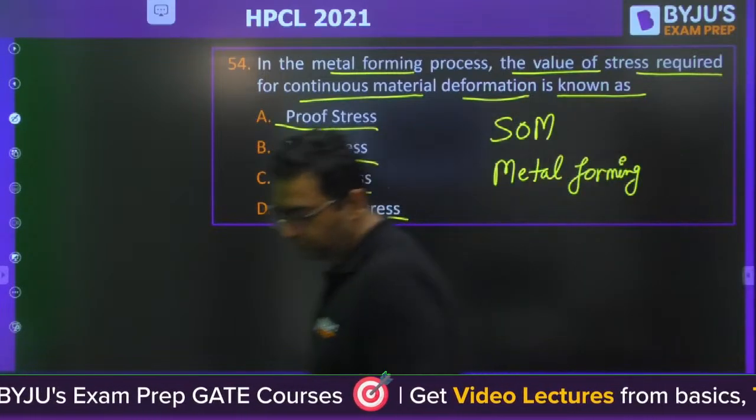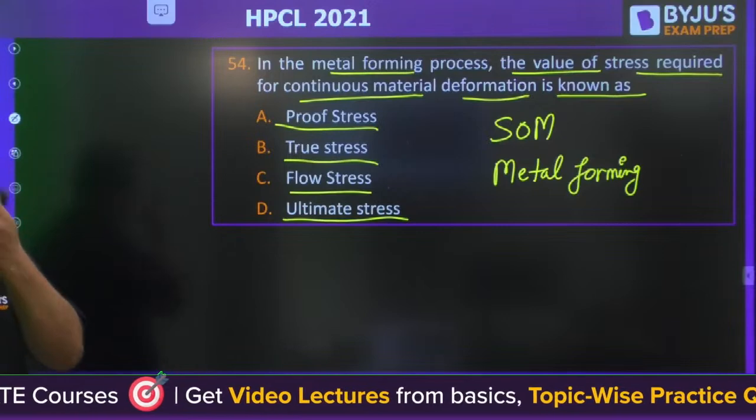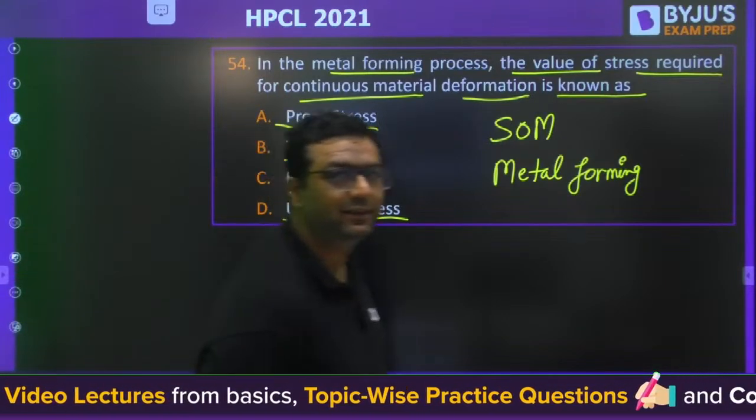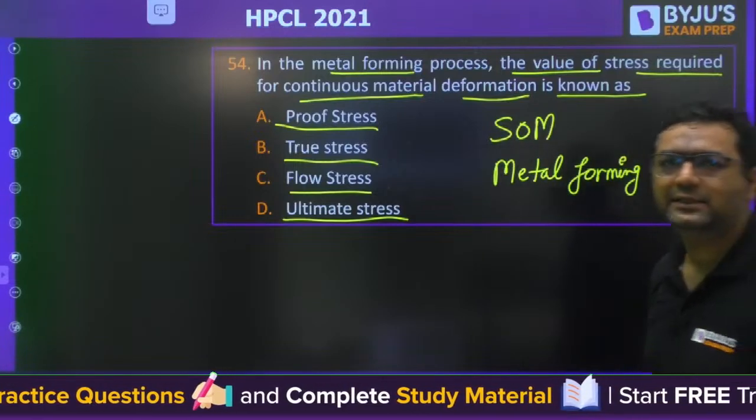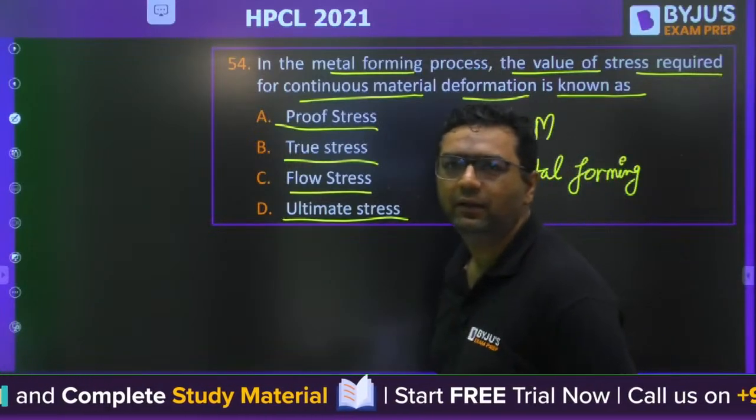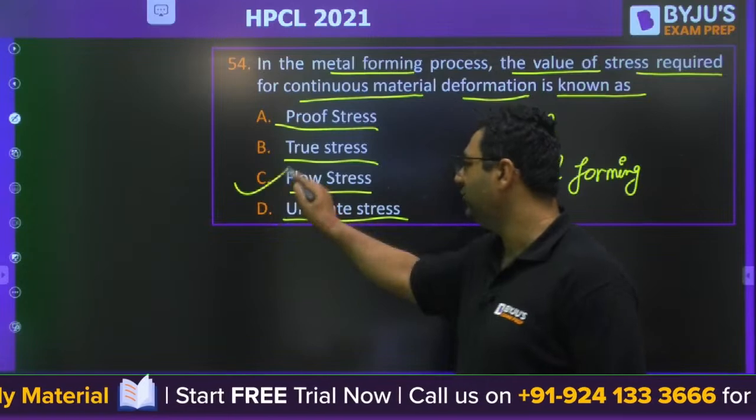Tell me that. What would be the answer for this? Aniket is saying C, very good. Ashish C, Aspirant C. Yes, the answer is C, flow stress.